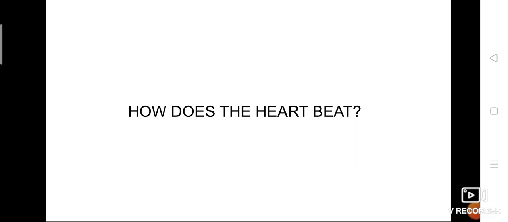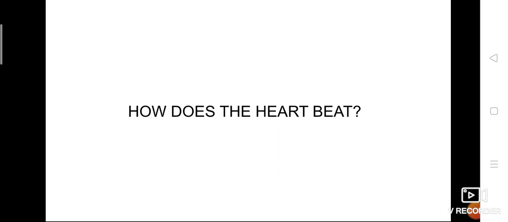Due to the contraction and relaxation of the heart, we can feel the rhythmic vibration, which is termed heartbeat. So how does the heart beat? The entire process is done with the help of contraction and relaxation of auricles and ventricles. And when will the contraction take place?